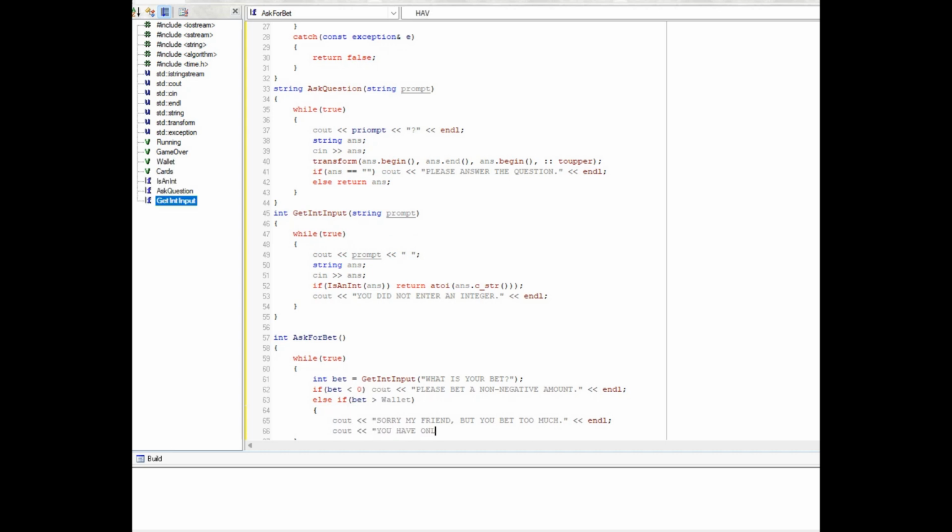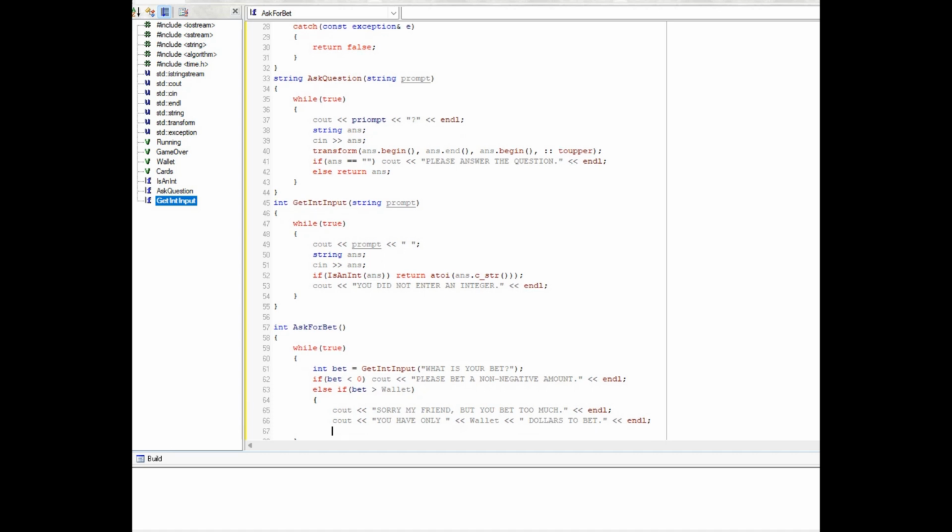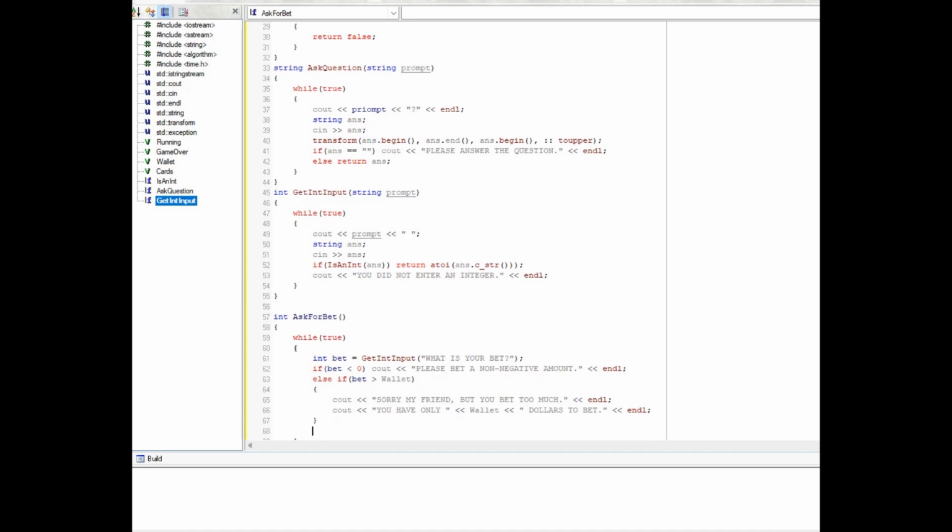You have only, add a space there, wallet, dollars to bet. Otherwise, return the bet.